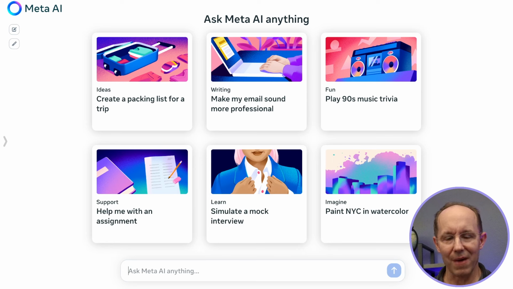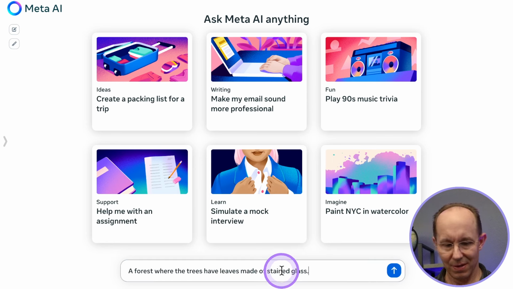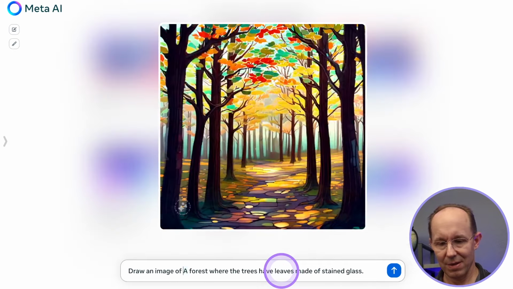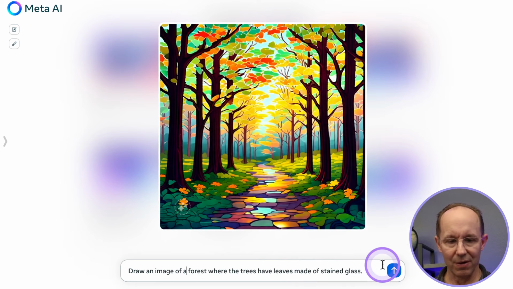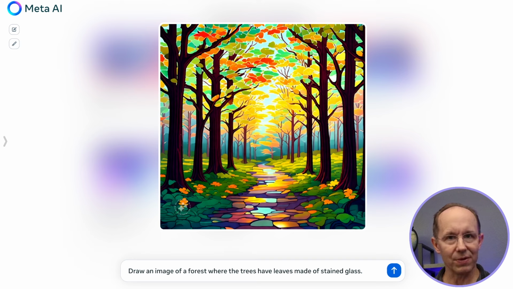Okay, so here we are at Meta.ai, and we're going to put in an image generation right into this prompt here. And you notice when I first started typing it, I just said a forest where the trees have leaves made of stained glass. And I hadn't typed draw an image first. So I went back and edited the prompt, and as I was typing draw an image, it started drawing the image. So pretty impressive there at interpreting what your intent is in the prompt. So I wrote here, draw an image of a forest where the trees have leaves made of stained glass. And that looks pretty good.